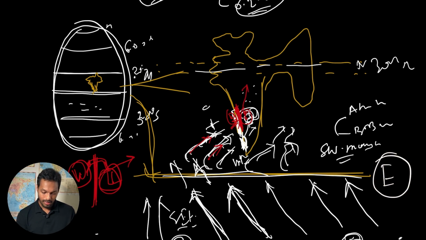Okay, next this wind moves northward and towards the east. But it will not touch the eastern coast of Tamil Nadu, the total state of Tamil Nadu, and the eastern part of Andhra Pradesh. This is not Andhra Pradesh, now it is Telangana. So the eastern part of Telangana and the state of Tamil Nadu, this wind moves like this and this wind moves like this, so it will not touch there. So the eastern part of Telangana and Tamil Nadu are not receiving rainfall from the southwest monsoon. They will receive precipitation when the northeast monsoon comes, which I will talk about later.